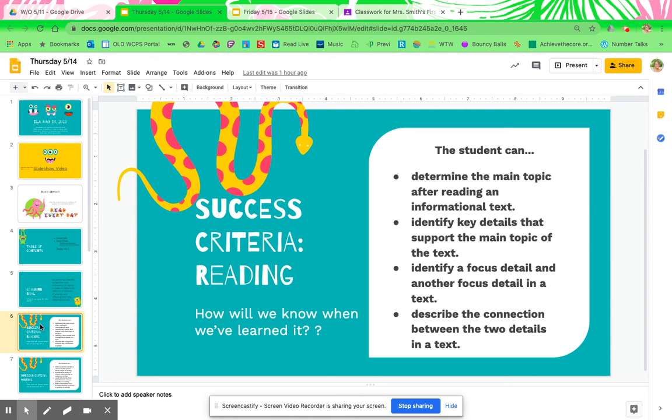Your reading success criteria. The student can determine the main topic after reading an informational text. The student can identify key details that support the main topic of the text. The student can identify a focus detail and another focus detail in a text. And the student can describe the connection between the two details in a text.